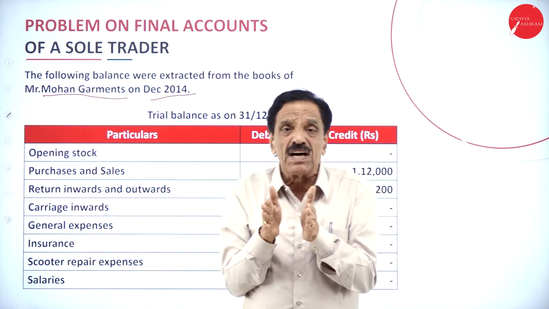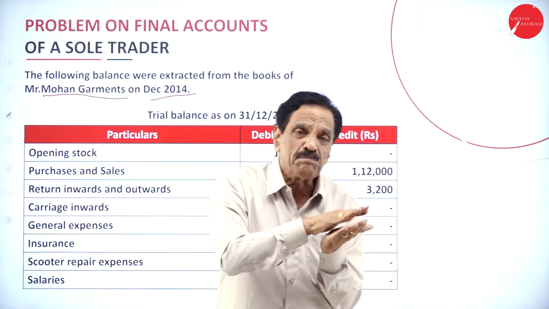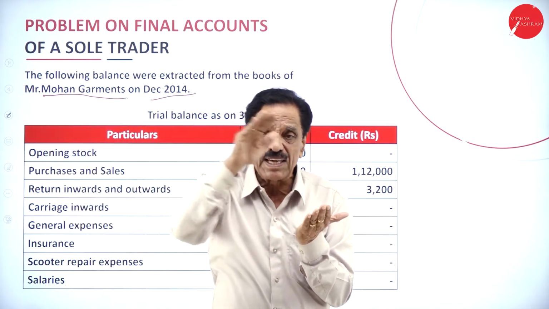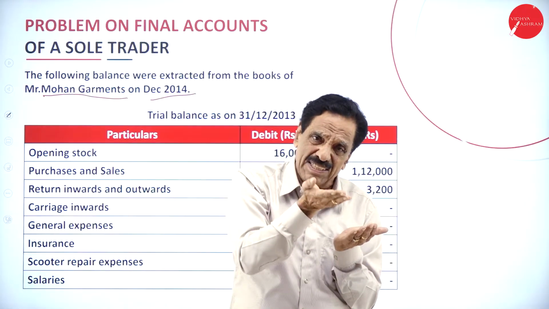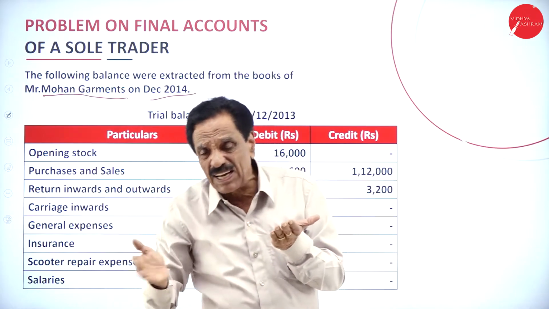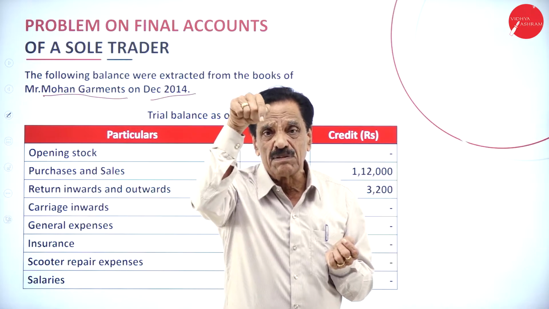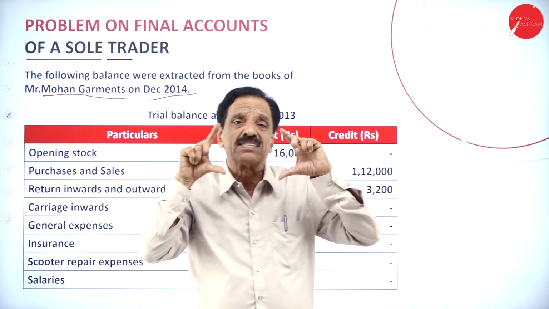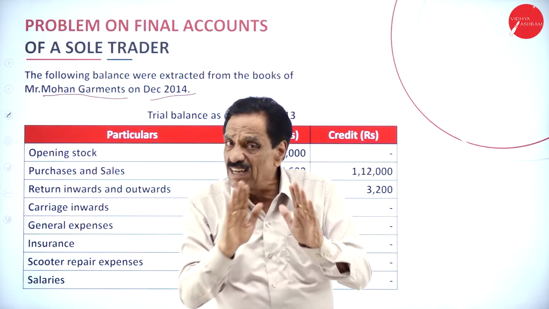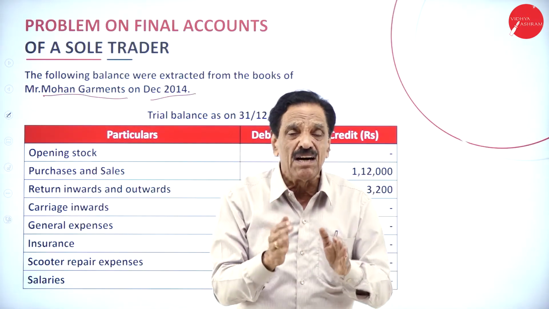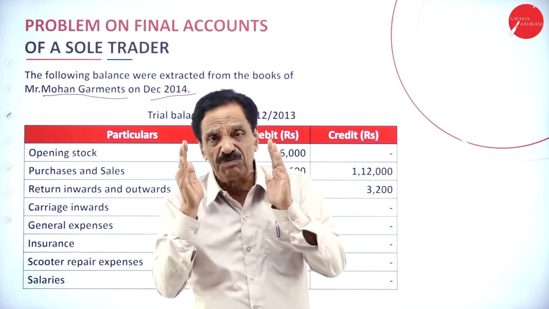The net result we are going to arrive at. What is the net result? It is a net profit or net loss. Net profit will be transferred to capital. For capital, it will be added. Profit will be added to the capital of the last year, the beginning of the year. If there is a net loss, it is also transferred to the balance sheet. From the capital, net loss will be deducted. The last part is the balance sheet. So what is a balance sheet? Balance sheet is not an account. It is a statement of assets and liabilities which shows the financial position of the concern.